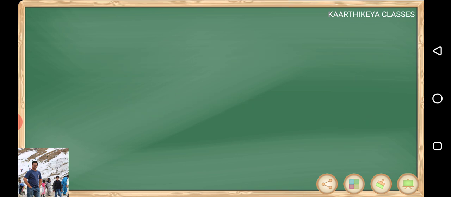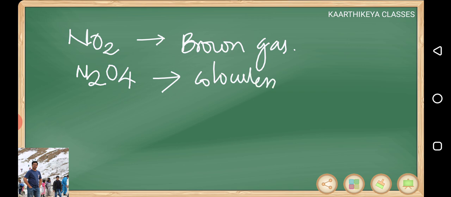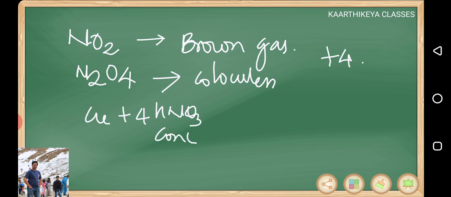The fourth one, nitrogen dioxide, or its dimeric form N2O4. NO2 is a brown color gas, but N2O4 is colorless. Oxidation state in both the cases is +4. Preparation, as I was saying, you need concentrated HNO3. Copper nitrate forms commonly, and along with copper nitrate, it forms NO2.